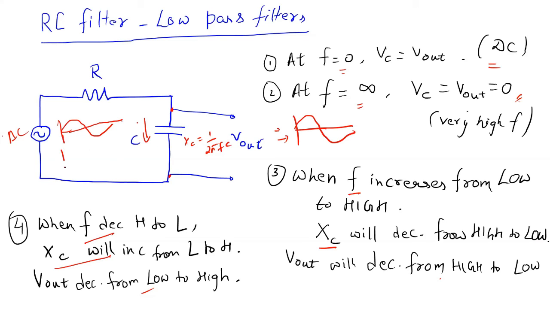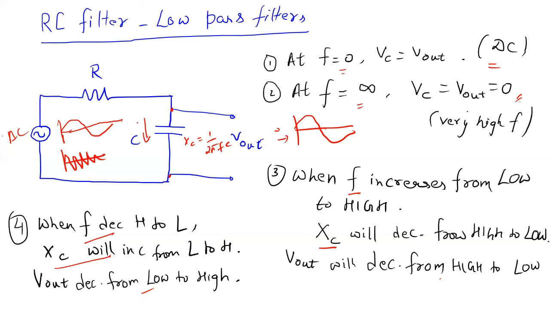But if you give a very high frequency signal, it will pass through the capacitance and will not appear at the output. So this circuit is important because we can basically filter the low frequency signals. Okay, so this is how we use an RC circuit as a filter.